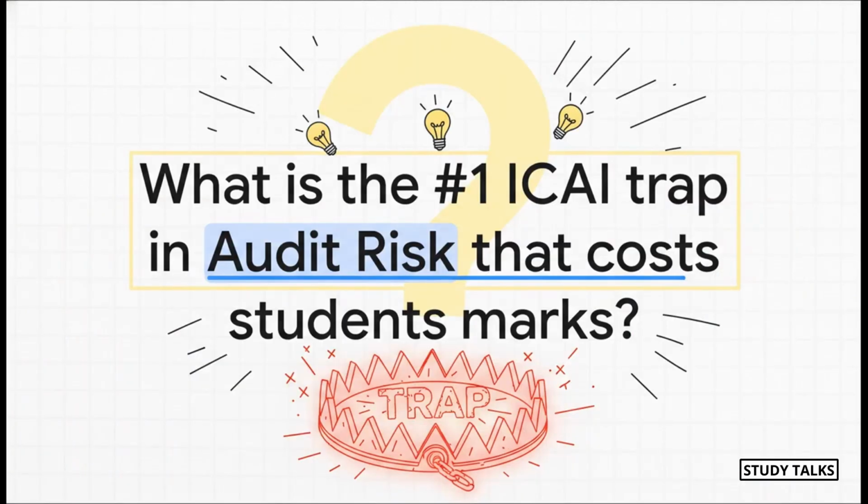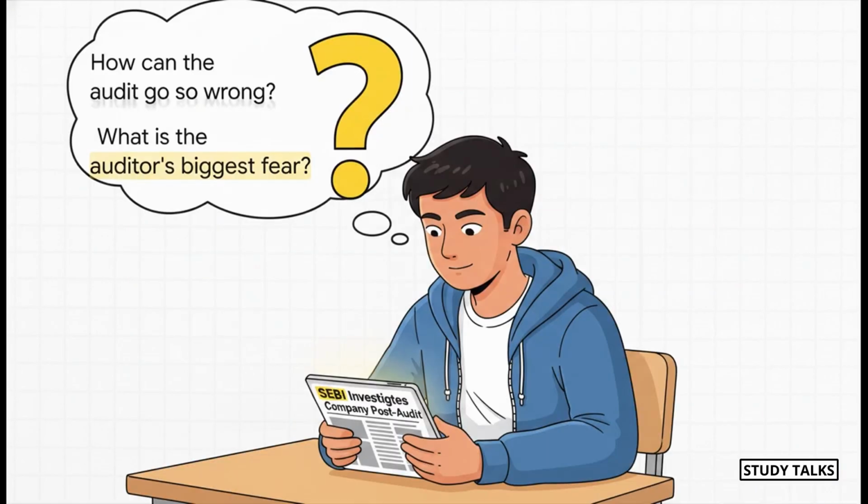But hang on, before we jump in, let me ask you something. What is the number one trap that ICAI sets in exam questions about audit risk? It's a surprisingly simple idea, but the way they twist it is exactly how they catch students out and cost them easy marks. Stick with me, because by the end of this, you'll spot that trap a mile away and never fall for it. So, to get our heads in the game, let's look at a quick scenario.